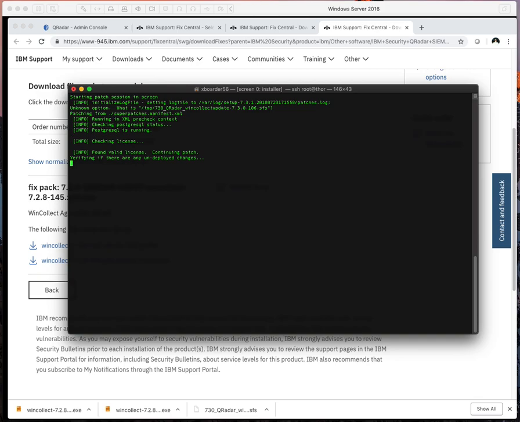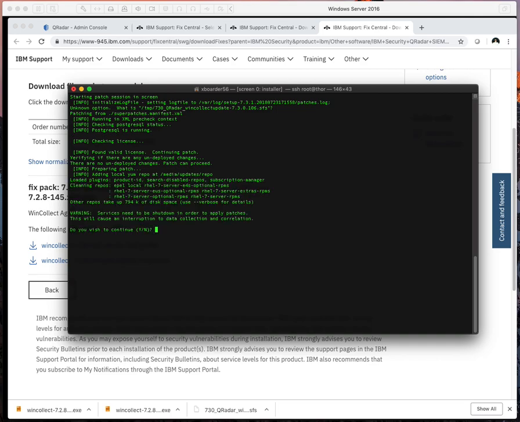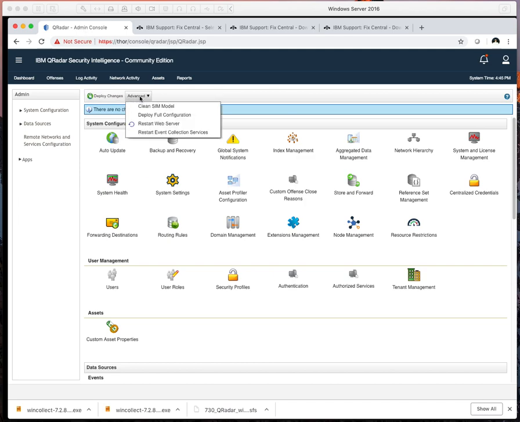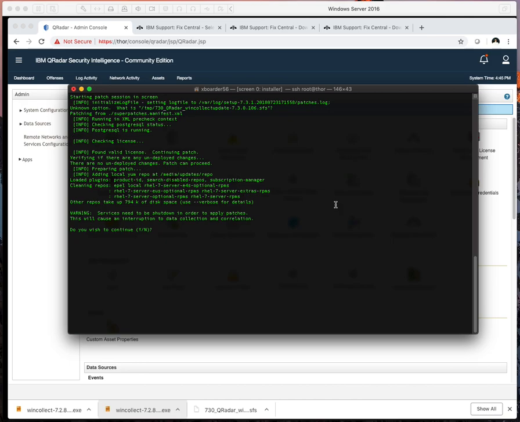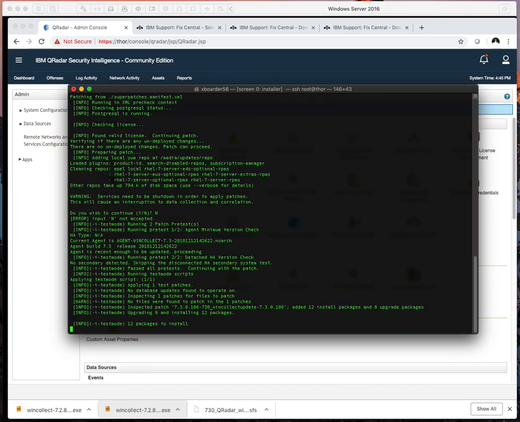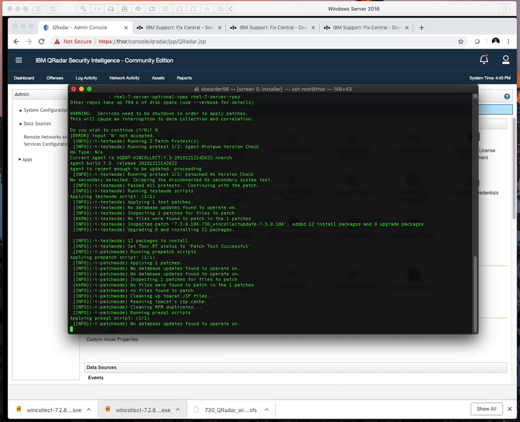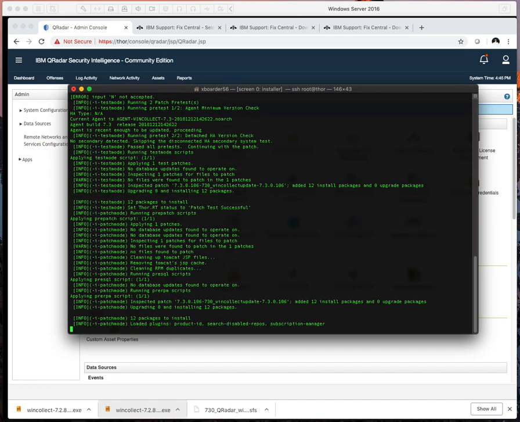I've already installed it, so it's going to probably error out, and I'm not going to go through it again, but it's going to ask, do you want to perform this update once this finishes? And I'm going to click no, but you would normally click yes and go through, and it's going to ask you to do a full deploy at the end of it, or if it will automatically do it. If you click no on accident, or if you don't want to at that time, you'll need to go back into the admin console, click advanced, and then click on deploy full config. Open up terminal again, click no on that. It's going to run the stuff to exit.